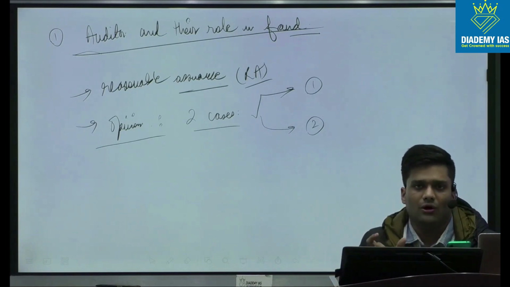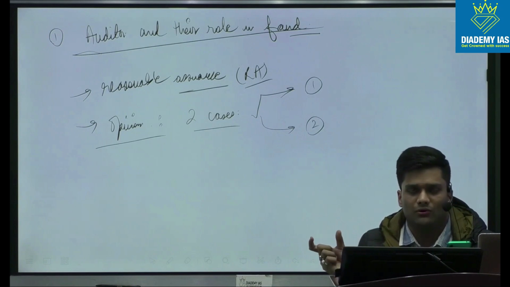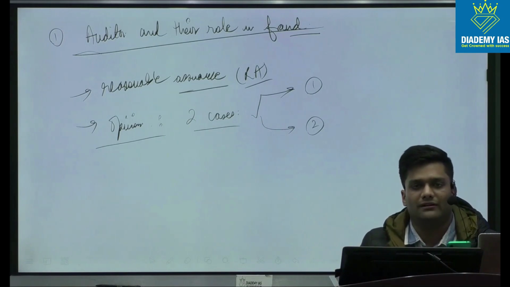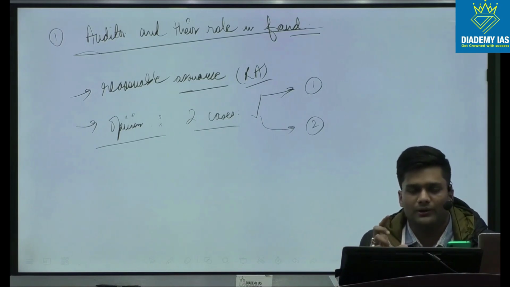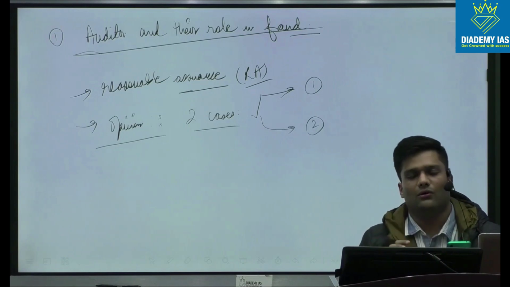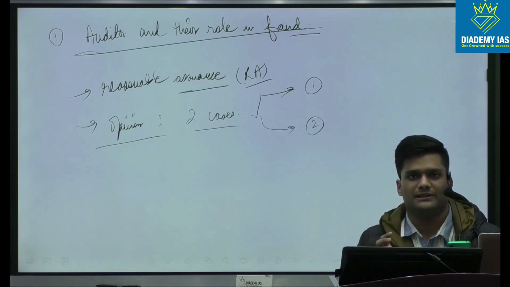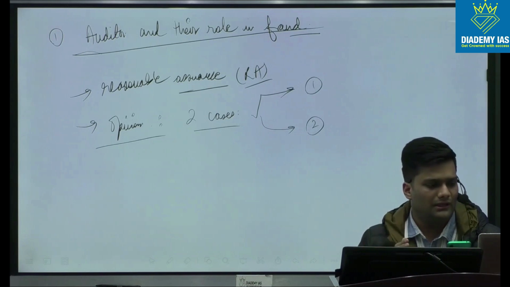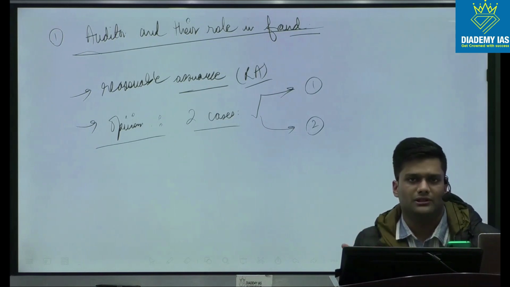So auditor cannot always be dealt with as a scapegoat. Only he or she is not responsible for checking fraud. So I think you can divide your opinion in these 2 points, 1 and 2, and then you can cover up and say that, sir, a whole of all the stakeholders basically are required to check the frauds in an industry or a profession. And for that, you could also quote some positive examples.